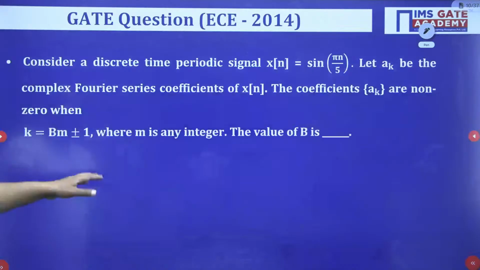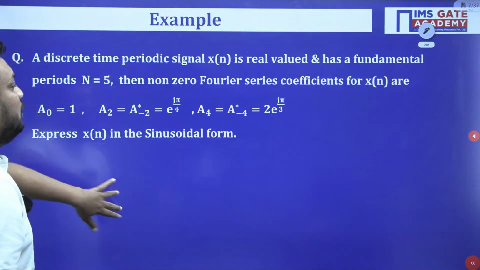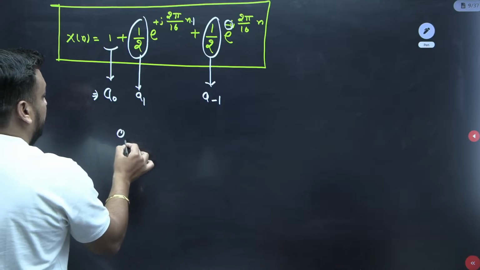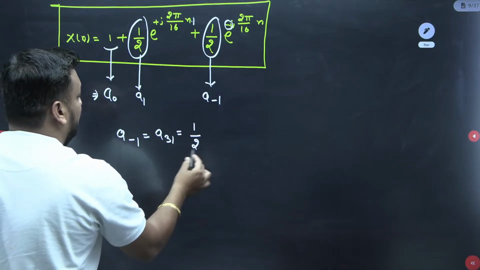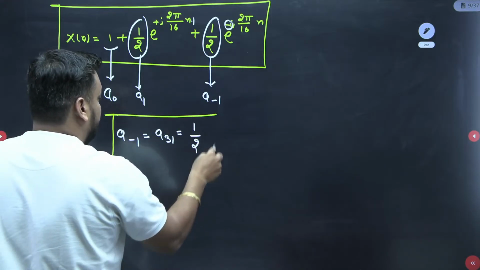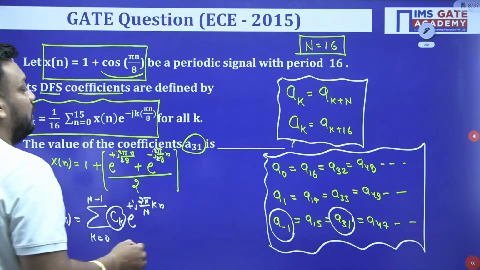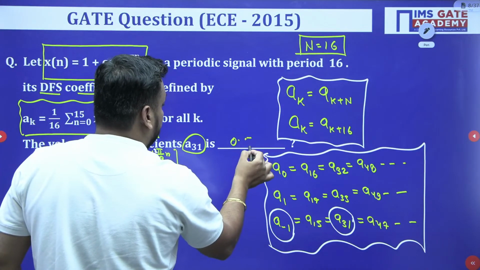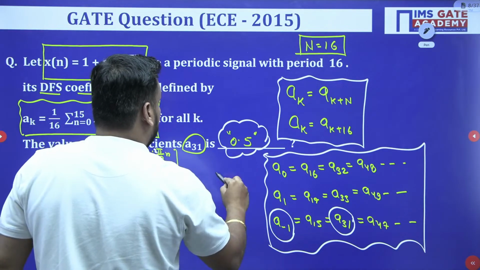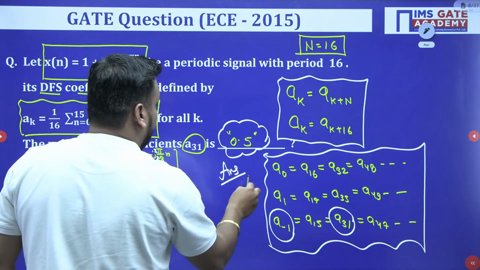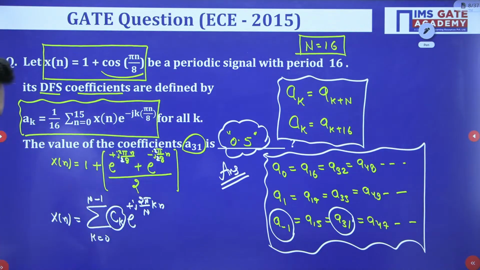And we know that our answer is equal to what? A31 should be equal to a minus 1, sir. So a minus 1 should be equal to A31 and should be equal to half only. This is the only correct answer for this question, and it is a numerical type question guys, so half you have to type here as 0.5. So 0.5 will be the correct answer for the question. Just make it fast, all of you guys, just do it fast.